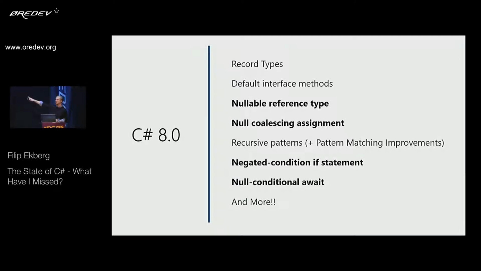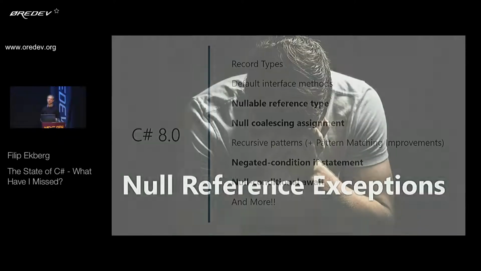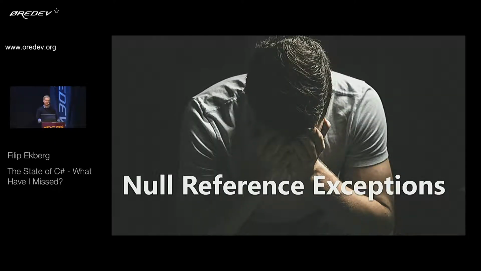So a pattern that you might see here is that they want you to stop writing null reference exceptions. They want to improve the ways that we work with nullable types. It's almost like someone on the design team regretted adding null in the first place.